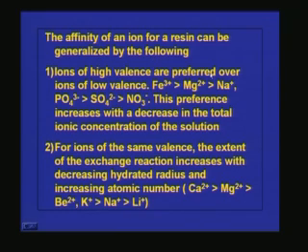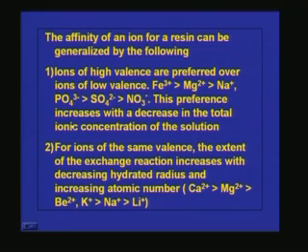So, ions of high valence are preferred over ions of low valence. This is very, very important. If you have an ion with 3 valency and an ion of 2 valency and an ion of 1 valency, the ion with 3 valence will be preferred over 2 valence, then the single valent ion will be taken up. So, that is what this shows. Fe3+ will be having more preference over Mg2+ over Na+. Similarly, anions also, phosphate, it is having 3 valence, is having more preference over sulfate, and sulfate is having more preference over nitrate, which is a single valent ion.